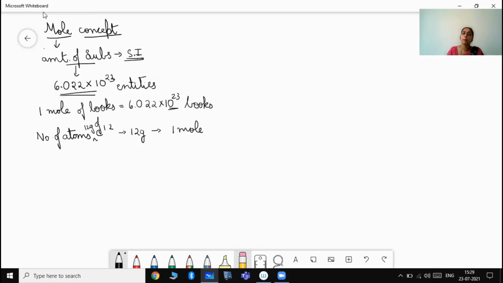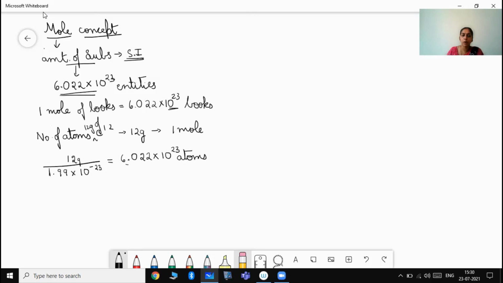isotope. So how do we calculate the number of atoms? How can we calculate how many atoms are there in 12 gram? We need the mass of one atom. 1 atom's mass is found to be 1.99 into 10 to the power of minus 23. This is the mass of 1 atom. How many atoms are there in 12 gram? When we divide these two, we end up with the value 6.022 into 10 to the power of 23 atoms.